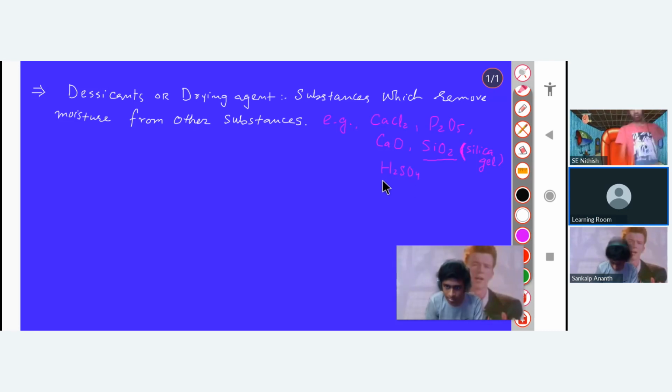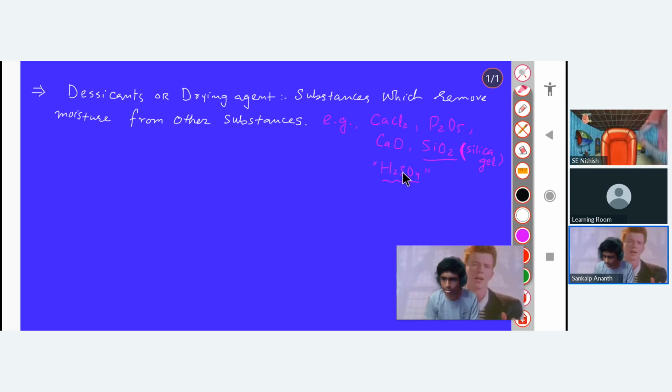See, this is very important: sulfuric acid also absorbs moisture. So it is also a desiccant. It is sometimes asked in the exam whether sulfuric acid is a desiccant. So you have to say yes, because it also absorbs moisture. If sulfuric acid is a desiccant or a drying agent, why do we put it in water? Since it is an acid, it is not widely used.